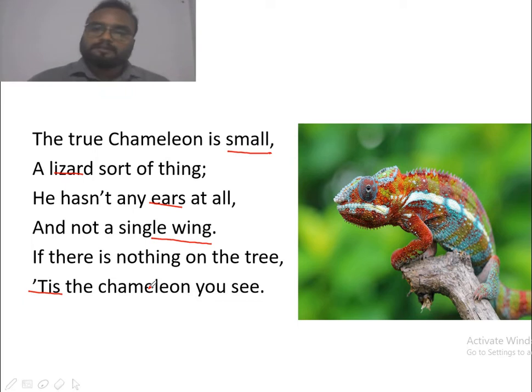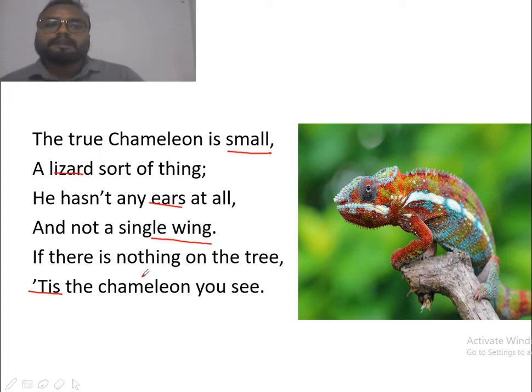If it is on the leaves, and if the leaves are green in color, its body will become green. So that's why in the second line it is saying that when you are quite sure that there is nothing on the tree, then definitely at that moment you are going to find a chameleon on that tree.